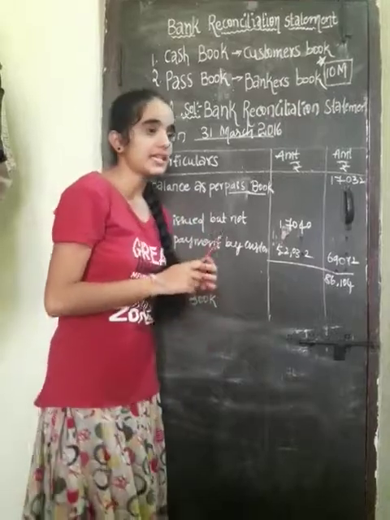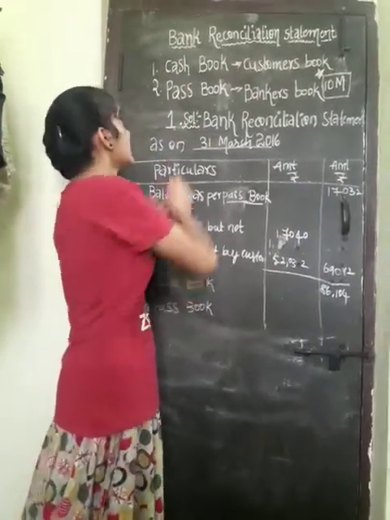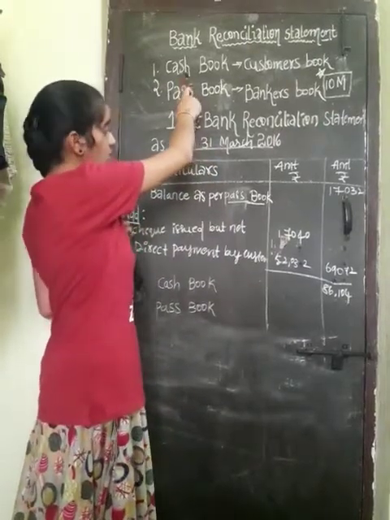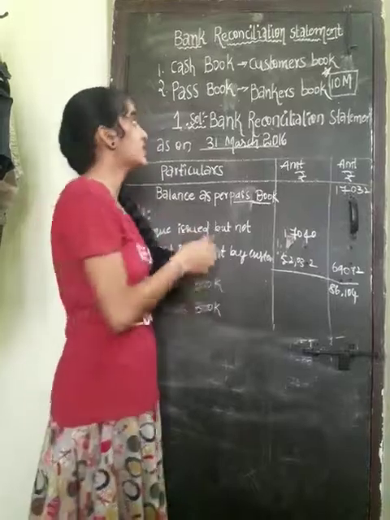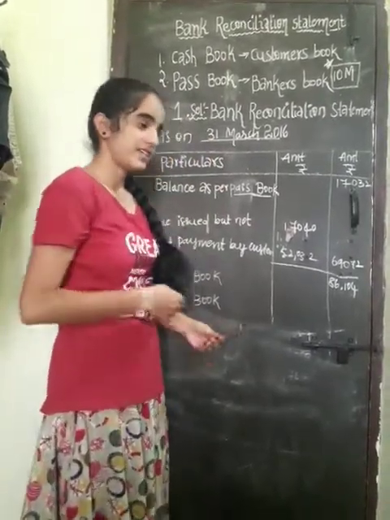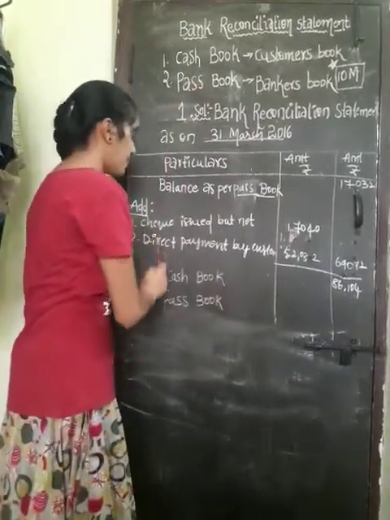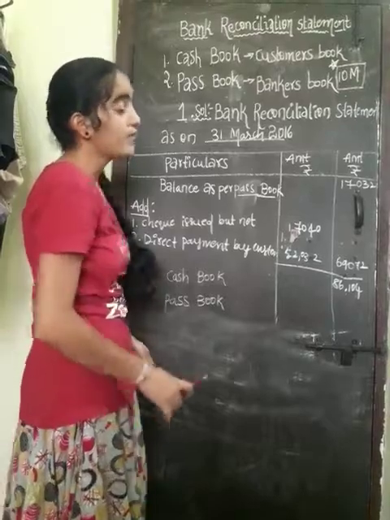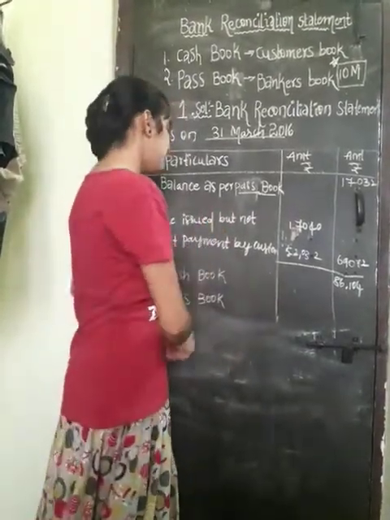If we are thorough in the cash book, then it will automatically be very easy to understand the passbook. Let us see how it is easy. In the cash book we have the add value and the less value. I have already explained the pro forma of add value and less value.